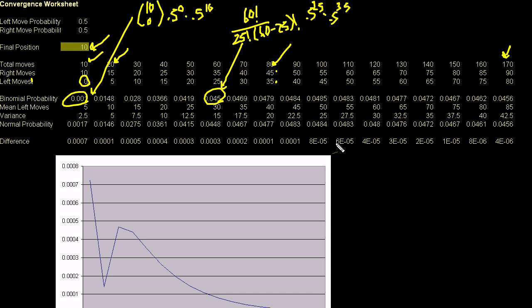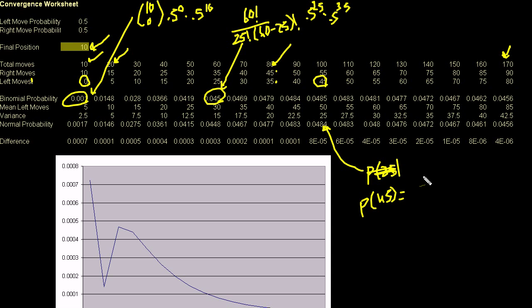So for example, in this situation right here, Excel has a normal distribution function, but I actually typed in the formula because I wanted to see what was under the covers of that function. I say, what's the probability of 45 left moves?